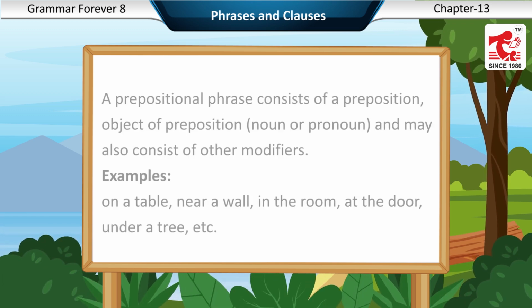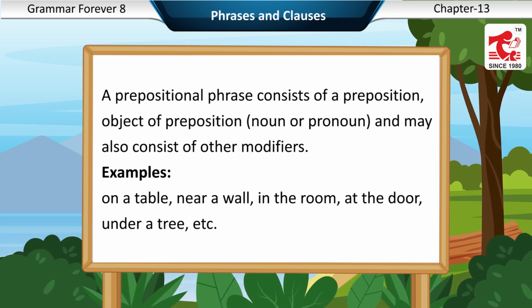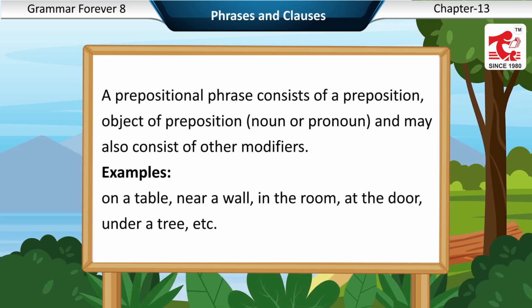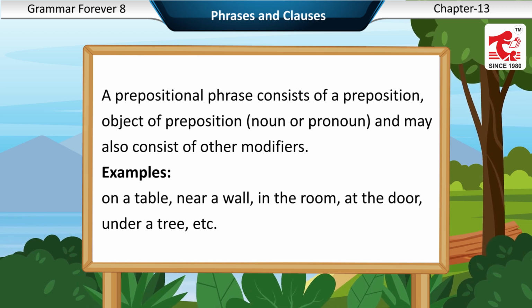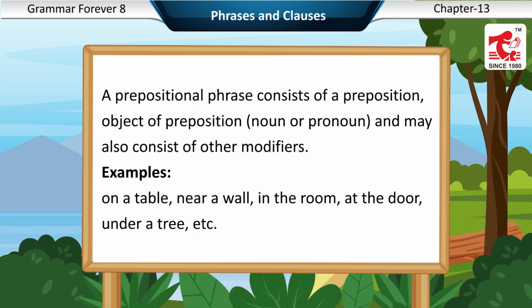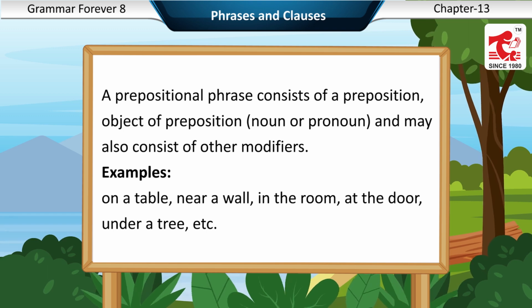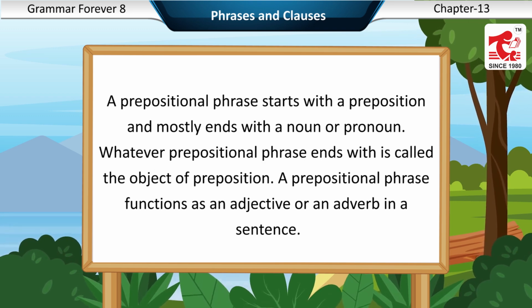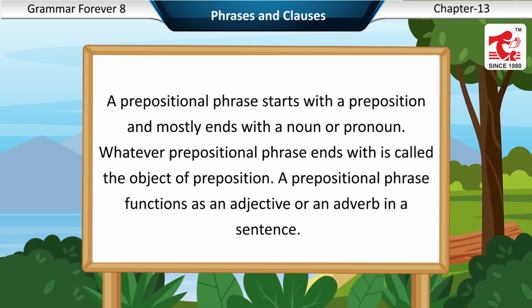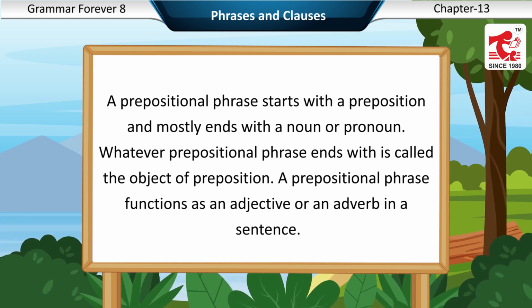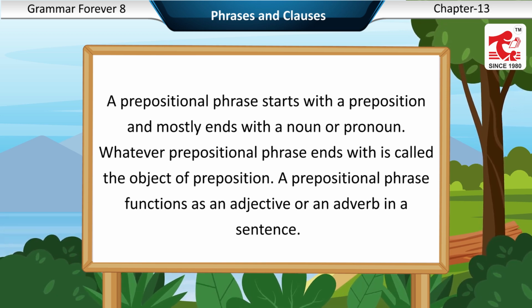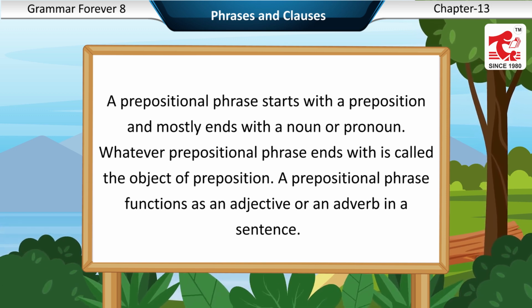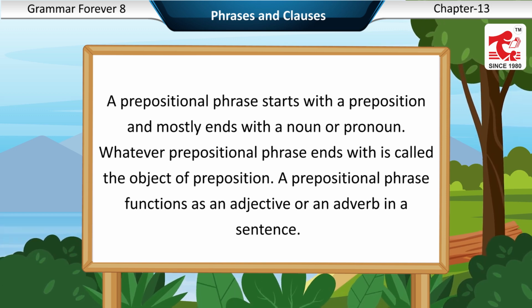Prepositional phrase. A prepositional phrase consists of a preposition, object of preposition, noun or pronoun, and may also consist of other modifiers. Examples: on a table, near a wall, in the room, at the door, under a tree, etc. A prepositional phrase starts with a preposition and mostly ends with a noun or pronoun. Whatever the prepositional phrase ends with is called the object of the preposition. A prepositional phrase functions as an adjective or an adverb in a sentence.